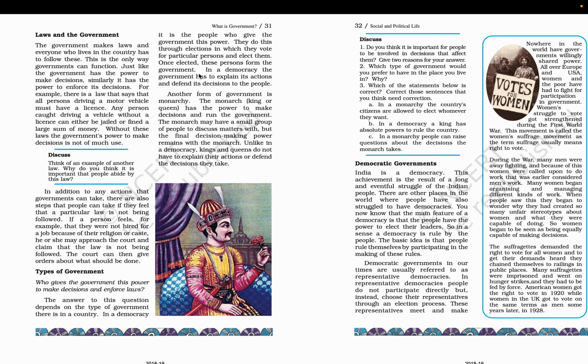Once elected, these persons form the government. In a democracy, the government has to explain its actions and defend its decisions to the people. Another form of government is the monarchy. The monarch, the king or the queen, has the power to make decisions and run the government.